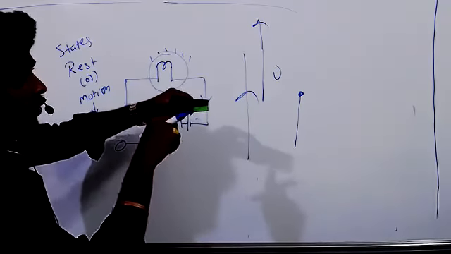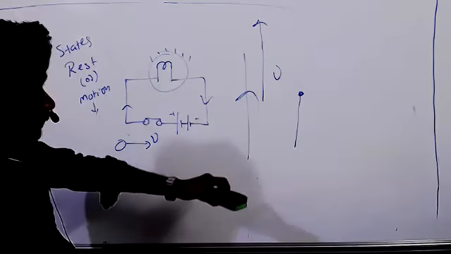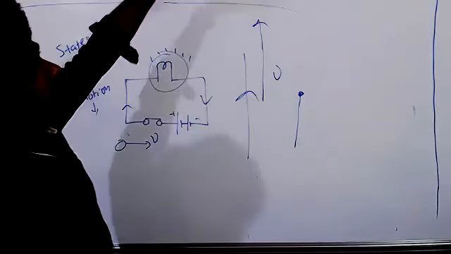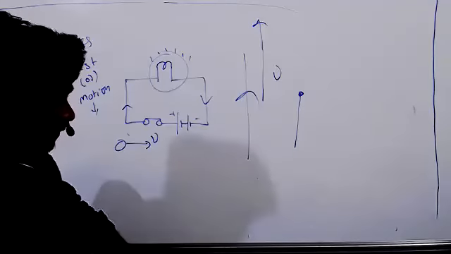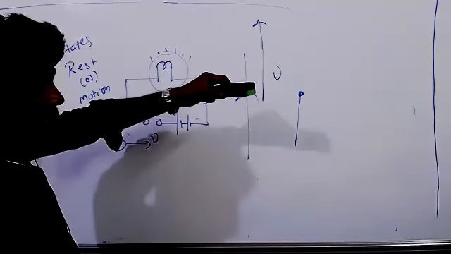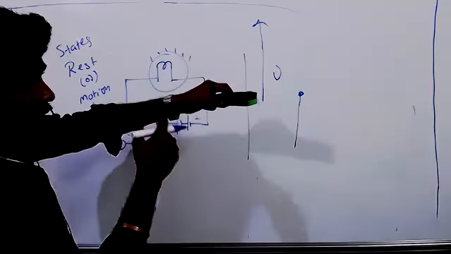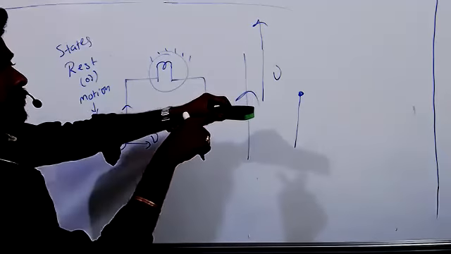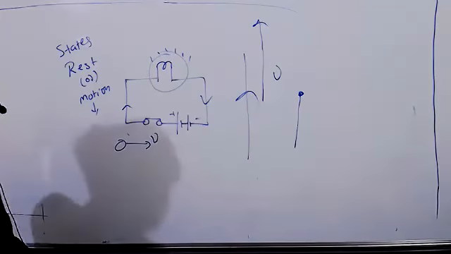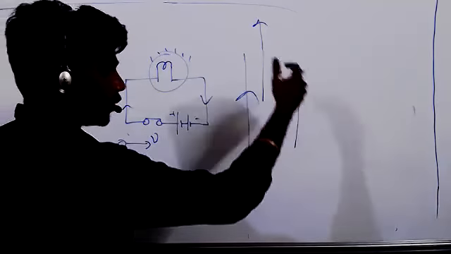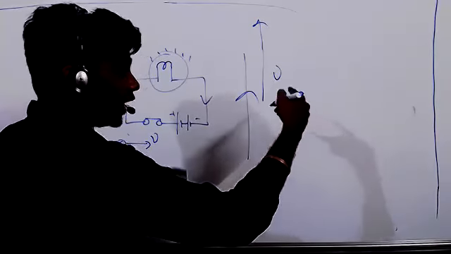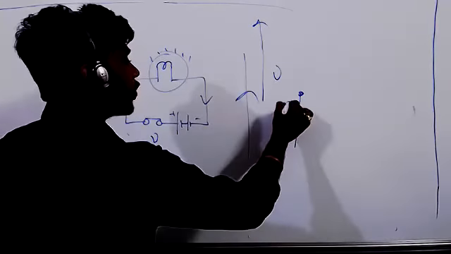That is what Newton told. If it is moving and I remove the force, then it always moves in the forward direction with constant velocity. Once it reaches the maximum height, if I remove the force immediately, it will be at rest, because originally it is at rest. So at the maximum height, if you remove the force, it will be at rest only. In the middle of the journey, if you remove the force, it will move with constant velocity.